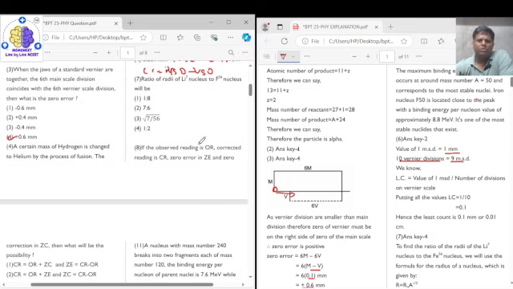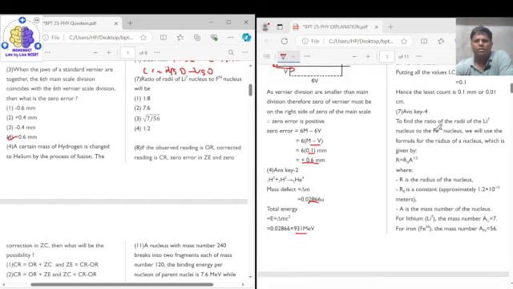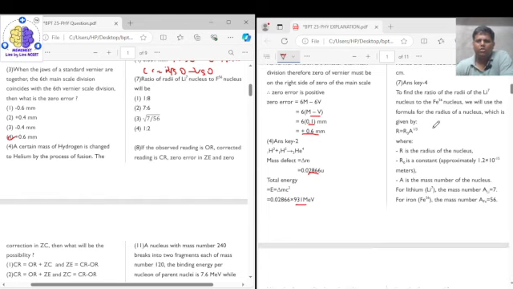So now coming to question number 7. The ratio of the radii of lithium nuclei to Fe-56 nuclei will be. So they are asking you the radius. Okay, so the radius of a nucleus, we know the formula, that is R is equal to R naught into A raised to the power of 1 by 3, right? Where R naught is a constant and it is equal to 1.2 into 10 to the power of minus 15 meters, right?